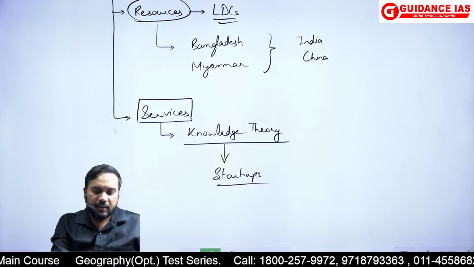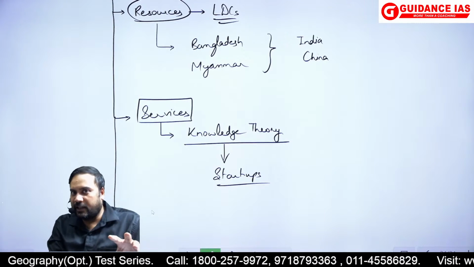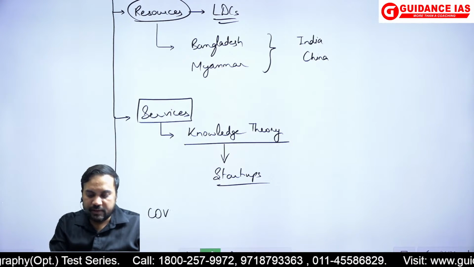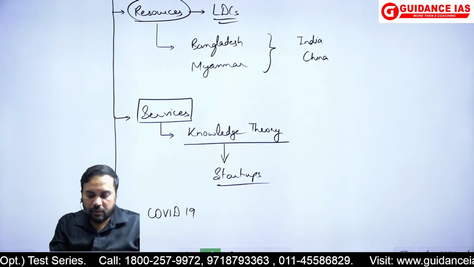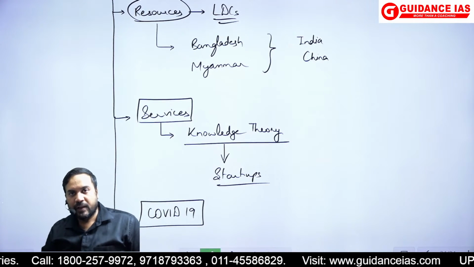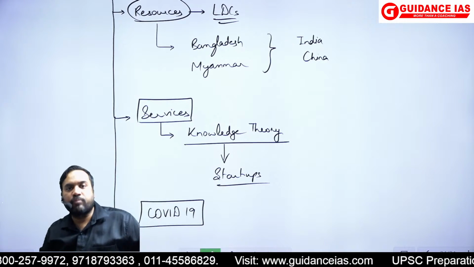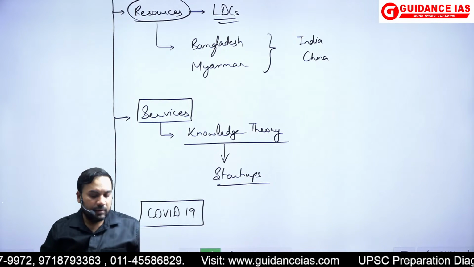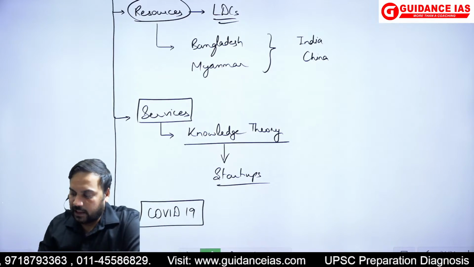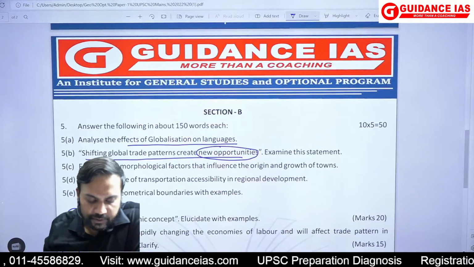So again, this last part, you could have also mentioned the recent opportunity which opened up, for example, because of the COVID-19. उसकी बात कर सकते थे, like for example, India के लिए, how we became important vaccine manufacturer and supplier to the world. ठीक है, so again we could have essentially talked about. ठीक है, so that is how this answer should have been written.